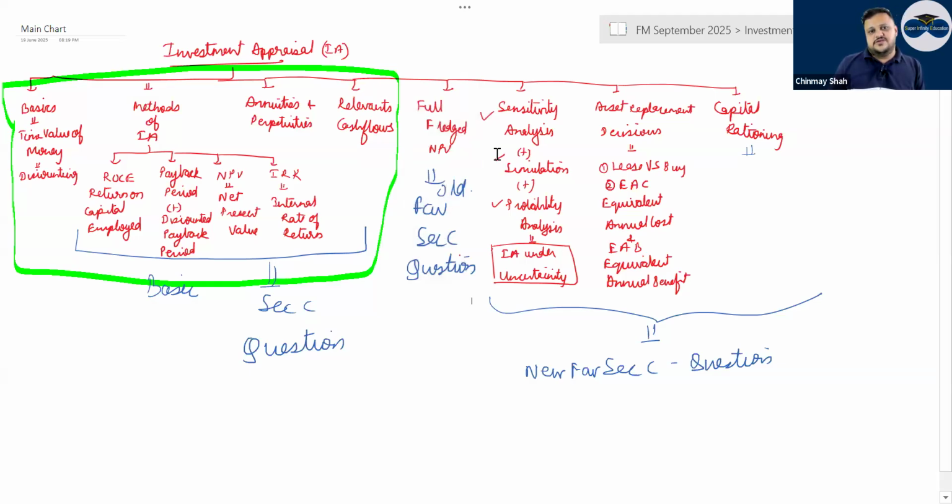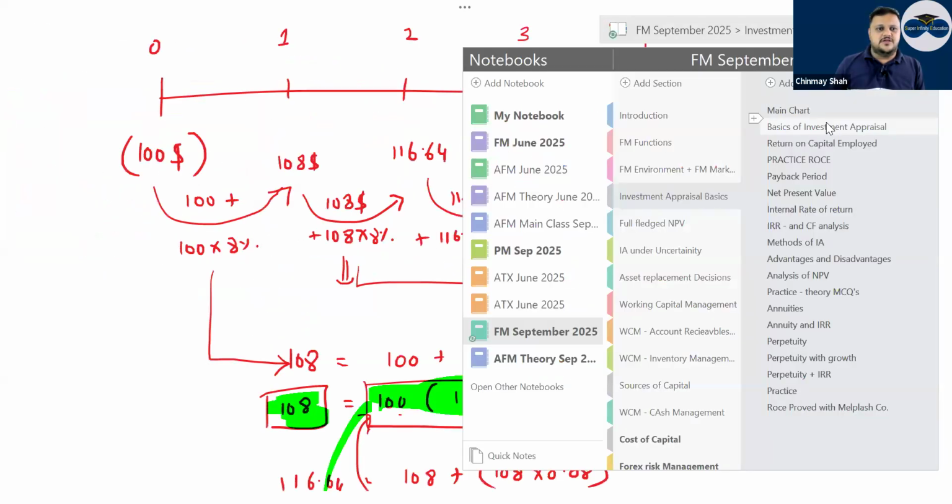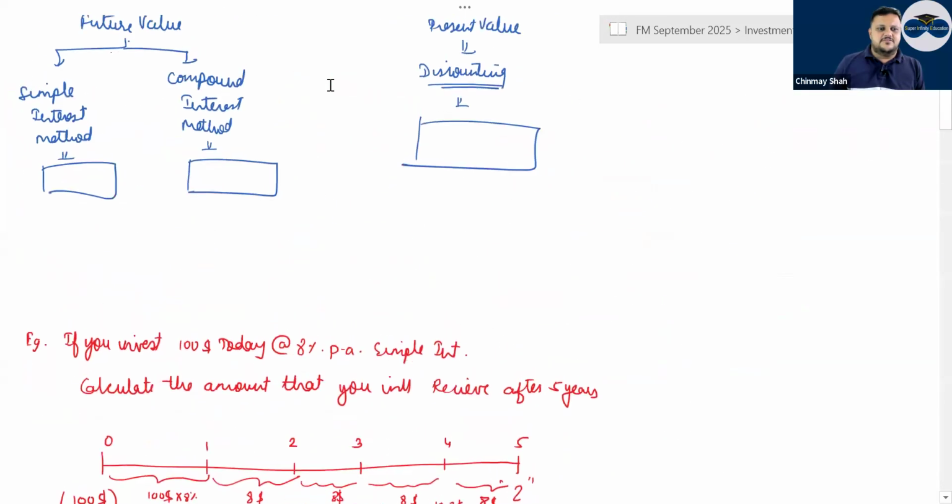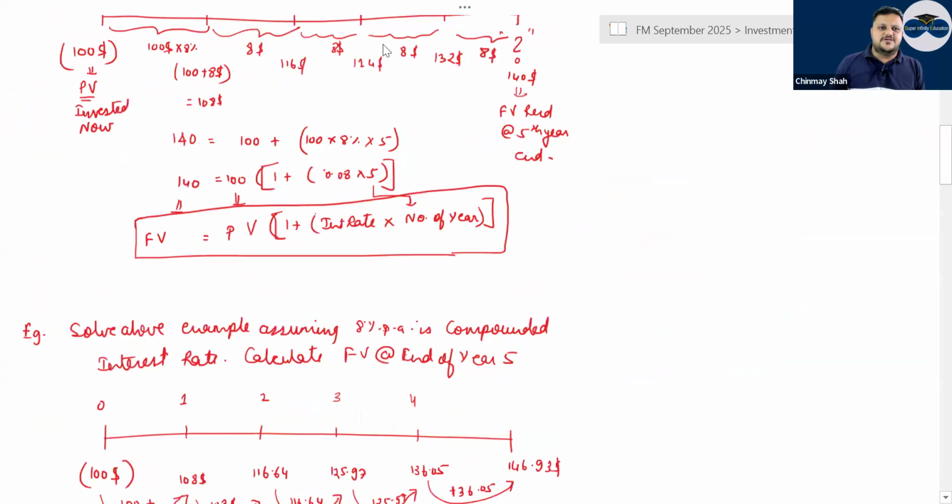So don't be surprised if you see a question on this, or on asset replacement decisions, that is EAC and EAB, lease versus buy, or maybe ROCE. One question, I think some company, I don't remember the name, but capital rationing is also a possible question. Then the basics, your future value and present value formulas that we have done.